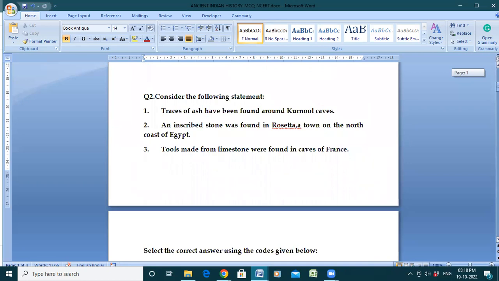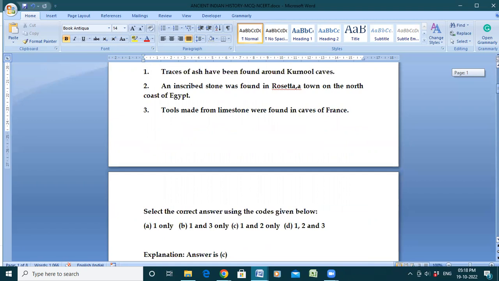Next question, consider the following statements. Traces of ash have been found around Kurnool caves. An inscribed stone was found in Rosetta, a town on the north coast of Egypt. Tools made from limestone were found in caves of France.